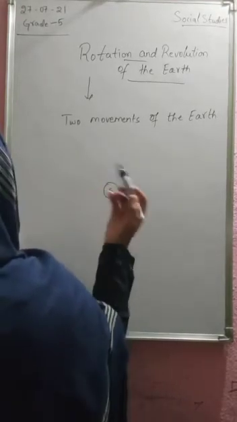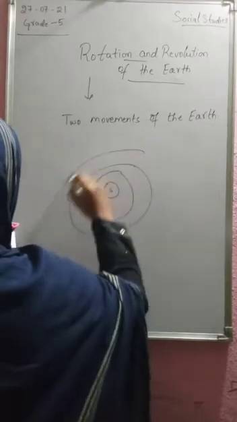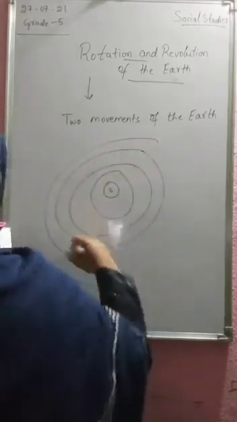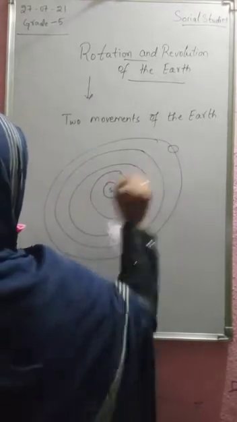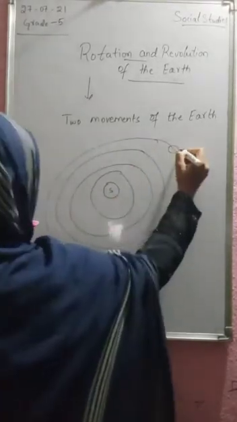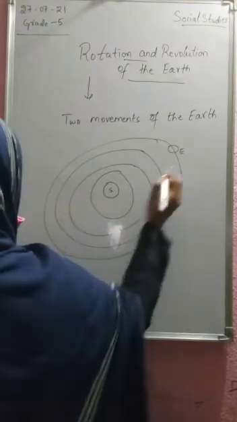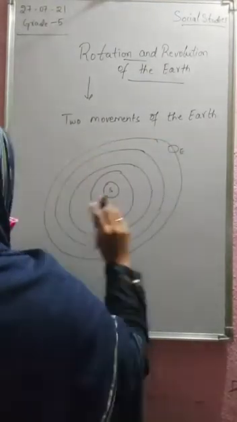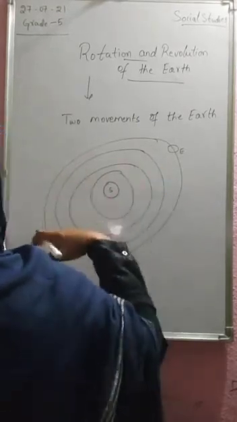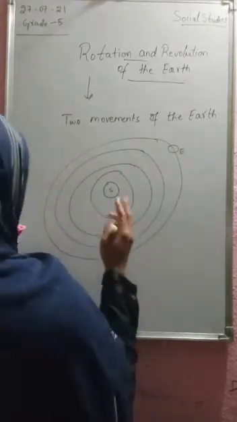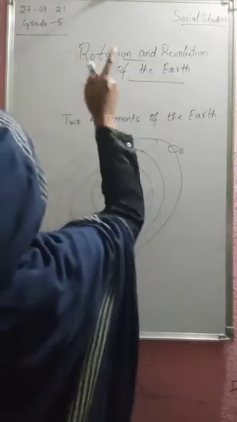So what happens when the Earth moves? It moves in an elliptical orbit, an oval shape like an egg. Our planet Earth is in the third position. When the Earth moves around the Sun, it exhibits two movements: rotation and revolution.